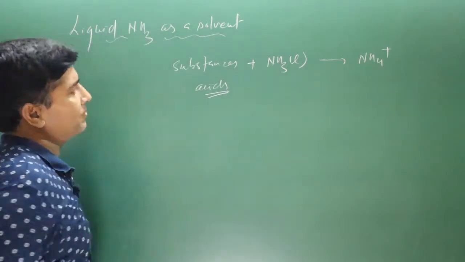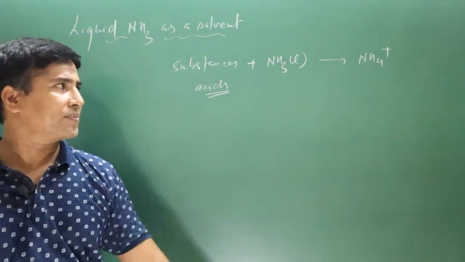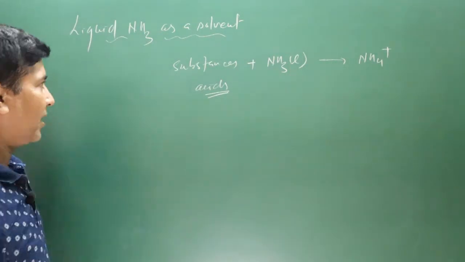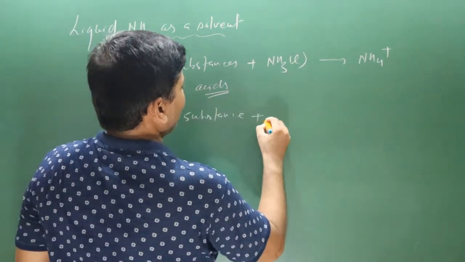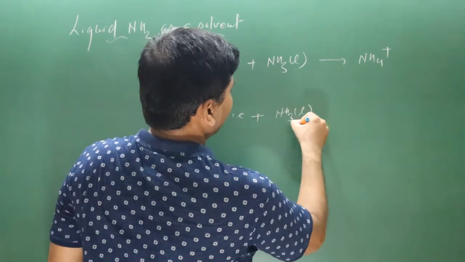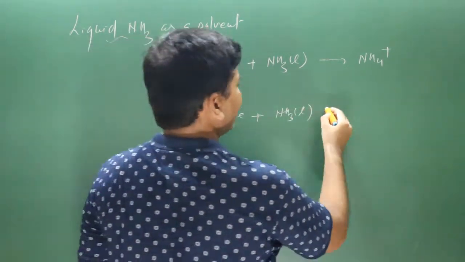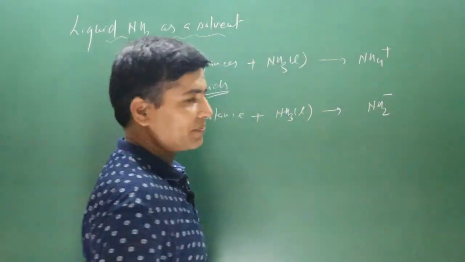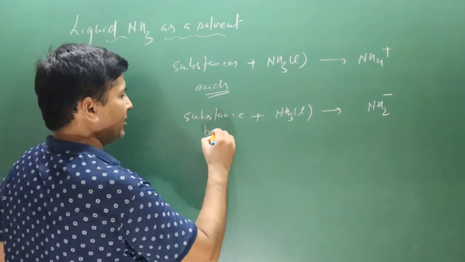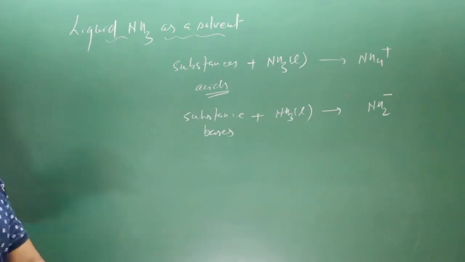They act as acids because an acid-base reaction is taking place and they are releasing ammonium ion. And the substances which dissolve in ammonia, because it is acting as a solvent, to produce NH2 minus are considered as bases.